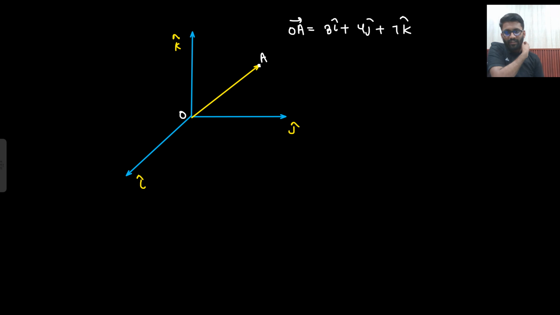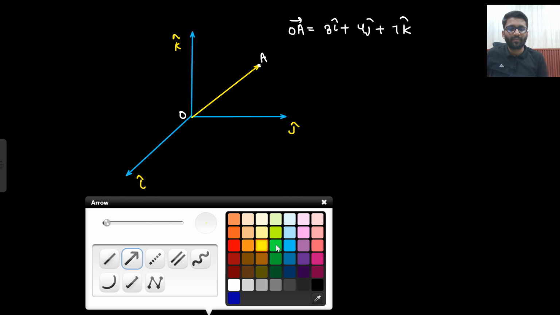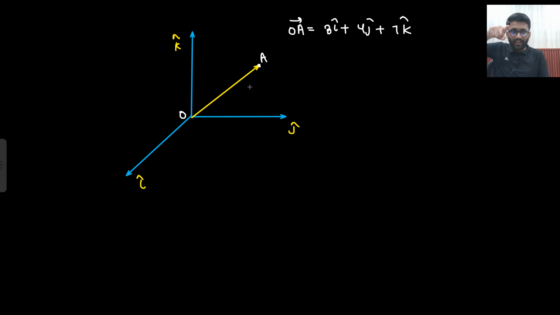Then they made another coordinate system. How did they make another coordinate system? This A point is in the air, I hope you know it. 3, 4, 7: these two are the coordinates x, y, and one coordinate is going out, basically x, y, and z. X, y, and this is your z. And this point is in the air, so better I should make it somewhere here, otherwise you guys will get confused. This point is in the air somewhere here. Okay, this was the point.